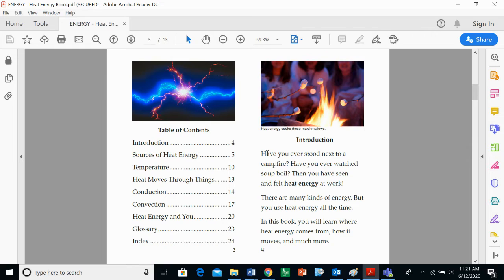All right, so have you ever stood next to a campfire? Have you ever watched soup boil? Then you have seen and felt heat energy at work. There are many kinds of energy, but you use heat energy all the time. In this book, you will learn where heat energy comes from, how it moves, and much more.